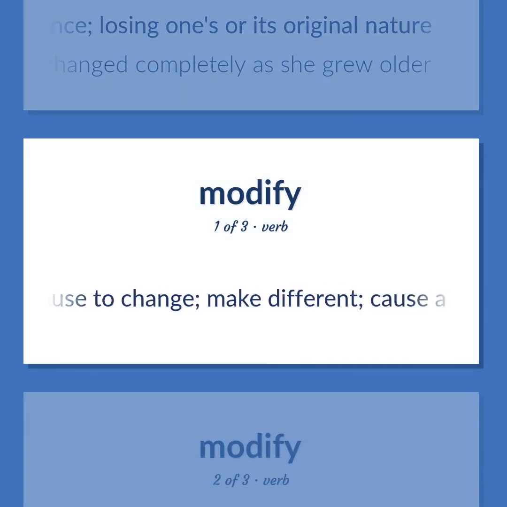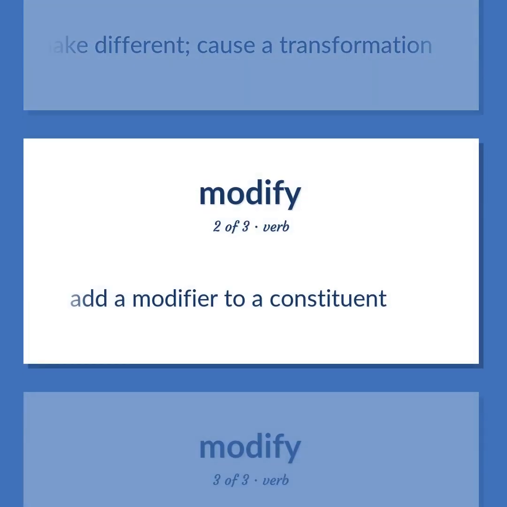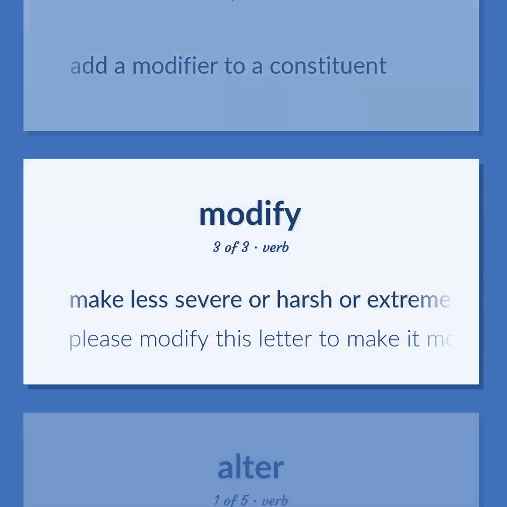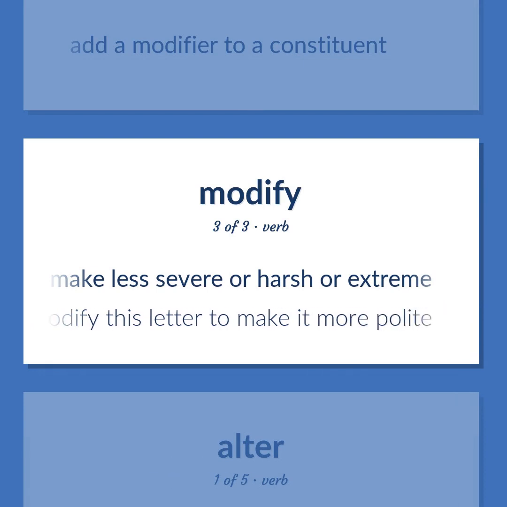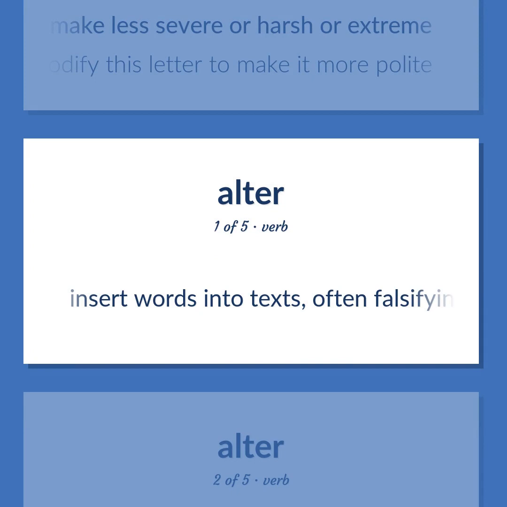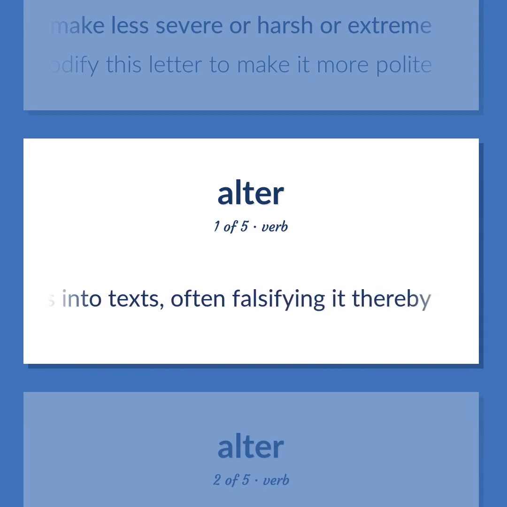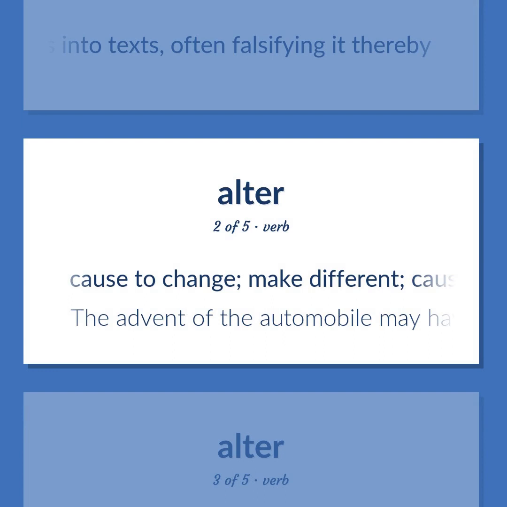Cause to change. Make different, cause a transformation. Add a modifier to a constituent. Make less severe or harsh or extreme. Please modify this letter to make it more polite. Insert words into texts, often falsifying it thereby. Cause to change.